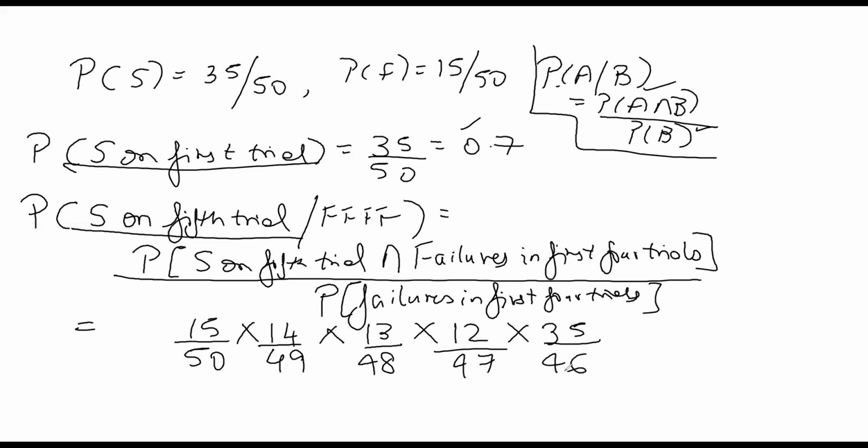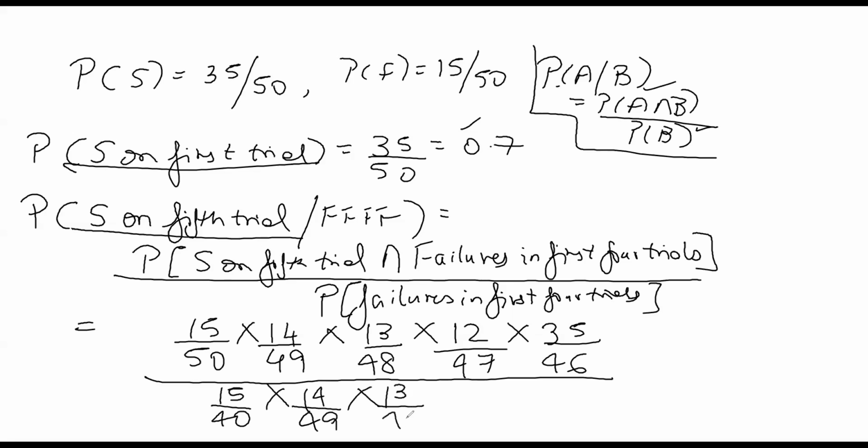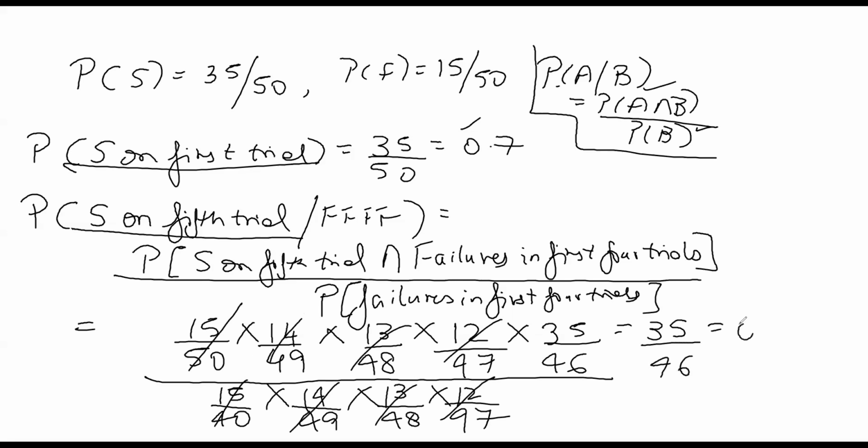Divided by failure in the first 4 trials, that means 15 by 50 into 14 by 49 into 13 by 48 into 12 by 47. All these cancel out. What am I left with? 35 by 46. And how much does it come out to be? 0.76. You can again see it's not the same as 0.7.